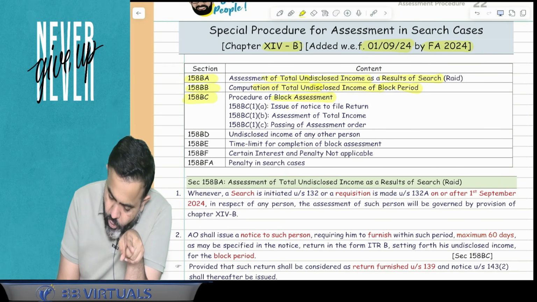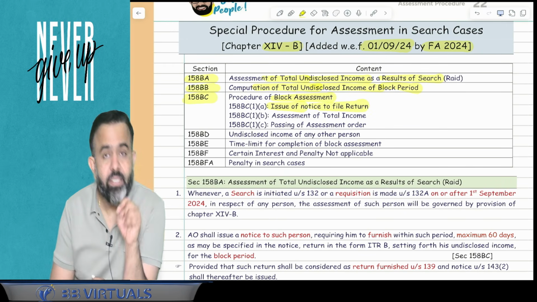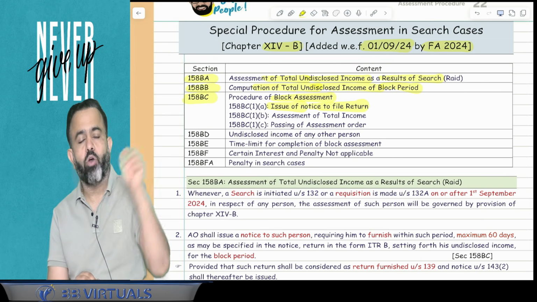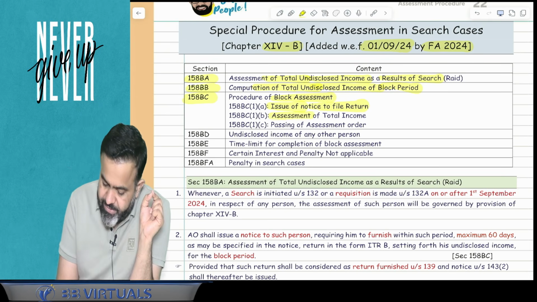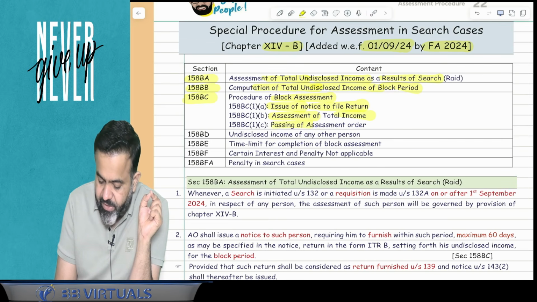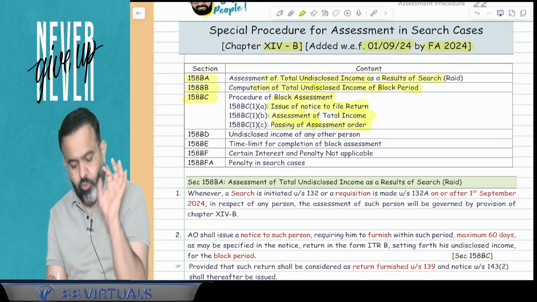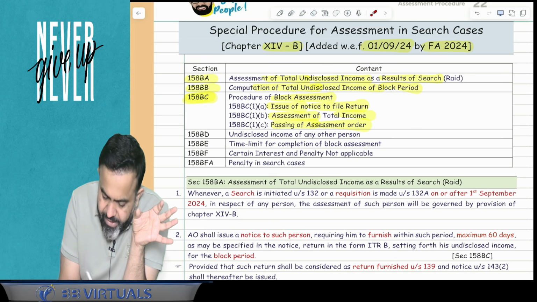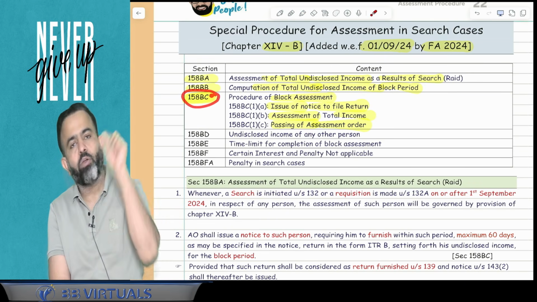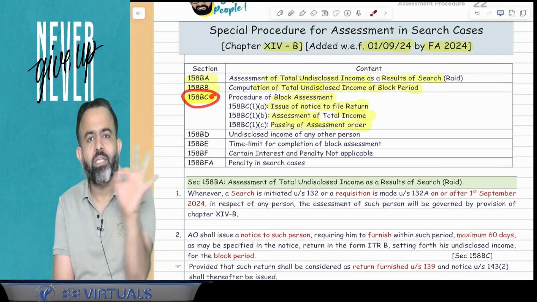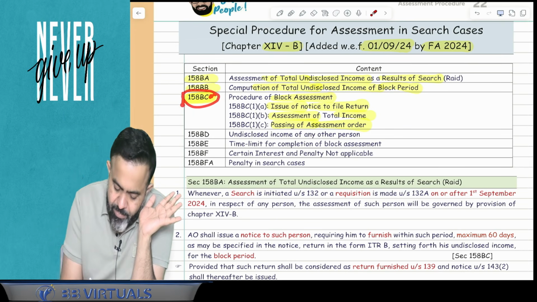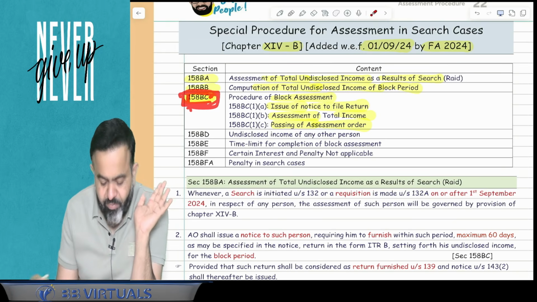So here the AO will issue the notice to file the return, means the AO will ask you to file the return of the block period, that is the ITRB you will file. Second, he will assess the total income, and after that he will pass the assessment order. So 158BC is basically where the AO asks you to file the return of the block period, after that he computes your total income, and after that he completes your assessment. So 158BC is the main section, where assessment will be done.